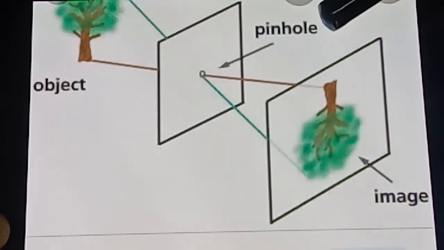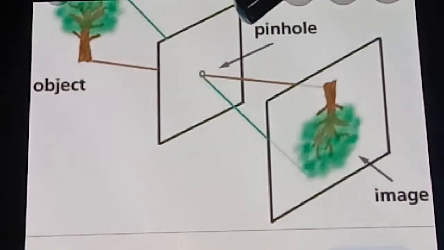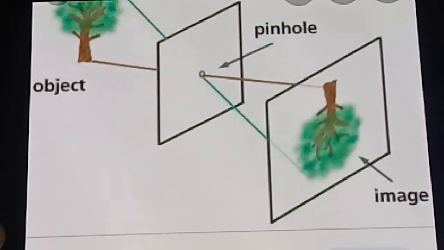The image produced is temporary if a simple paper is used. The image can be made permanent if the paper is replaced by a photographic plate.